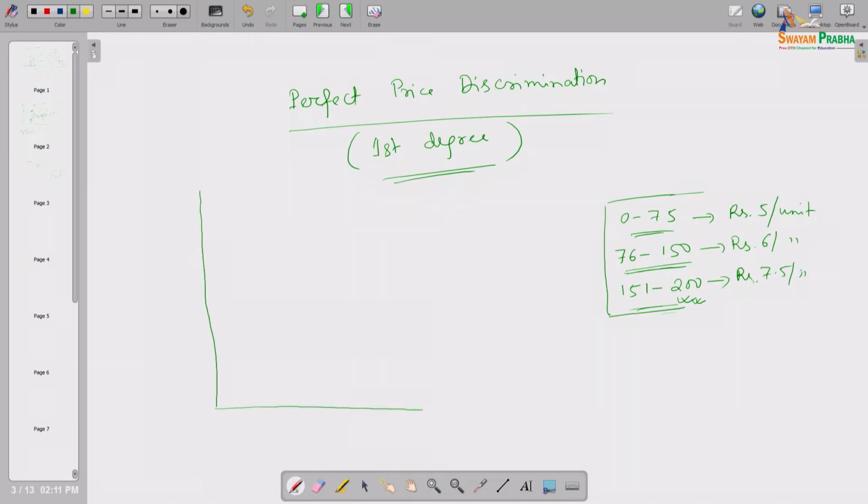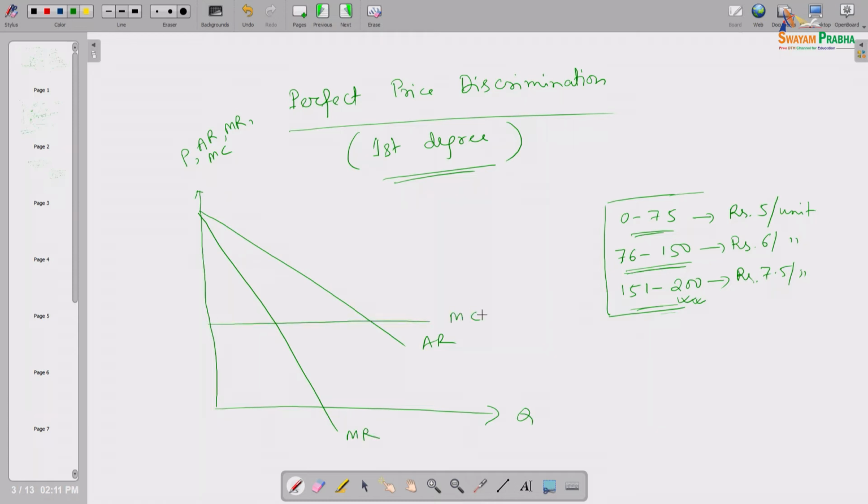So, if the monopolist follows that kind of price discrimination, what will happen? Look here. In a simple diagram we can show quantity on this side, and suppose this is the demand curve. We are measuring price, average revenue, marginal revenue, marginal cost, everything on that side. Suppose this is the demand curve, the average revenue line, this is the marginal revenue line, and this is the marginal cost line.